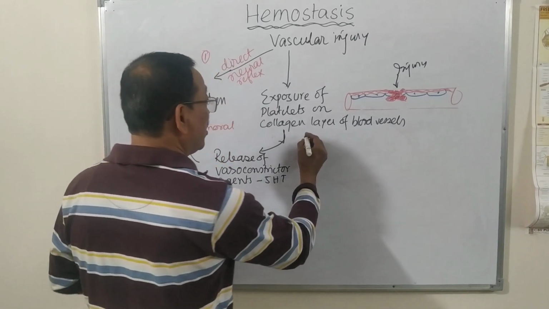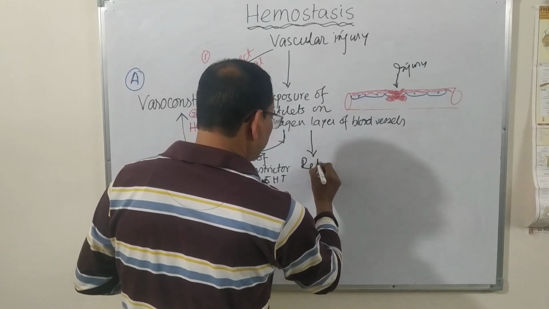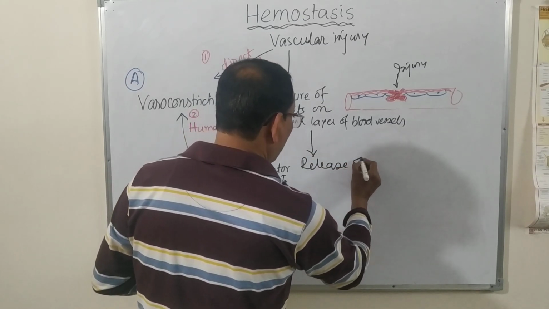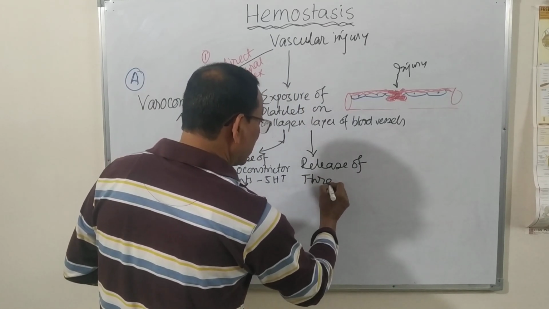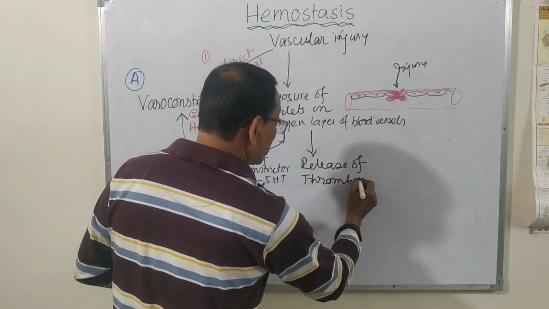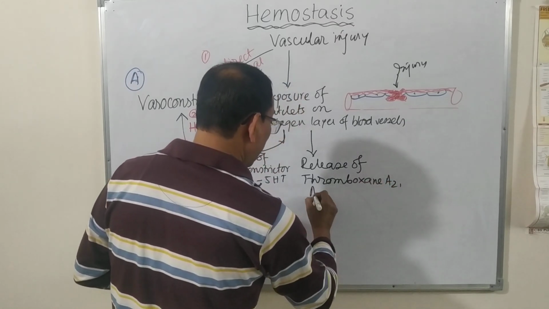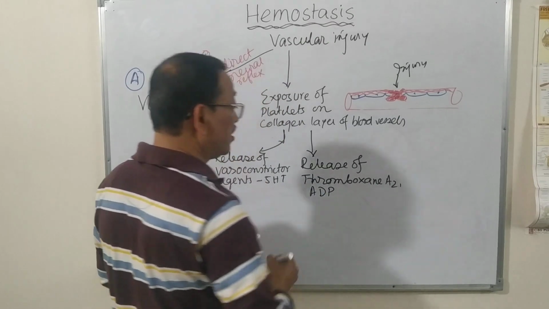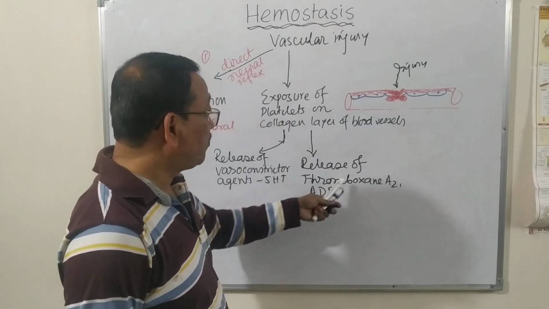So this one is ultimately responsible for release of thromboxane A2 and ADP, etc. Now what happens?